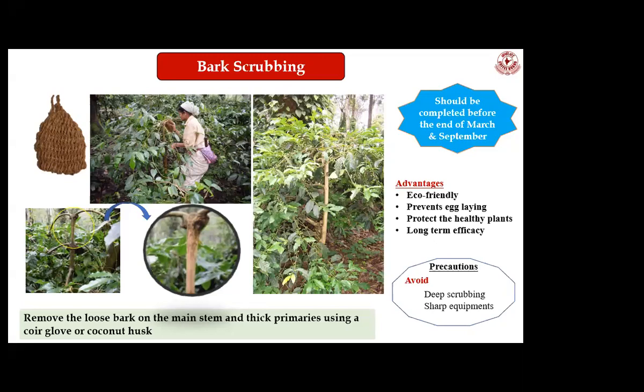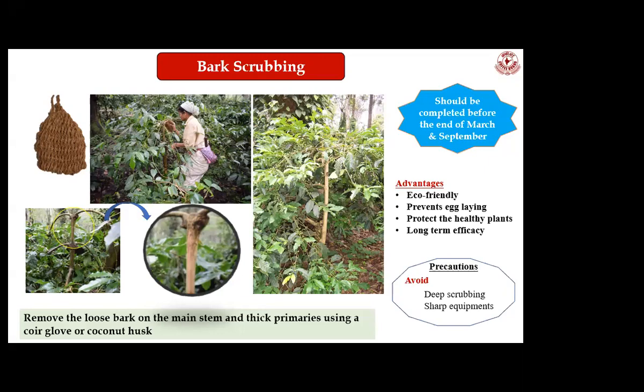So the white stem borer will not be able to lay eggs on the smooth surface. Here we need to concentrate on the time of operations. As I mentioned, this should be completed before the commencement of the flight period. That means we should complete these operations at the end of March or at the end of September.